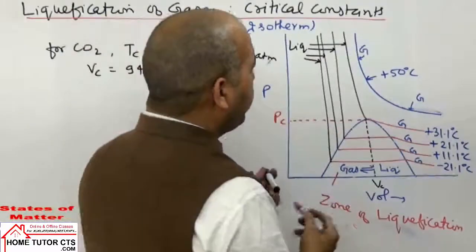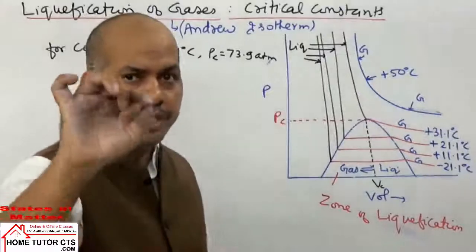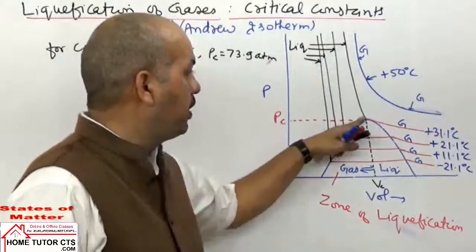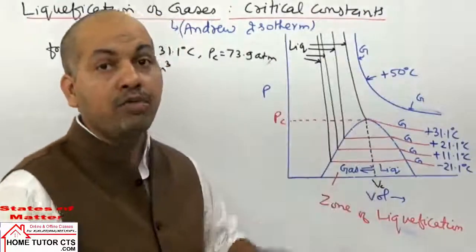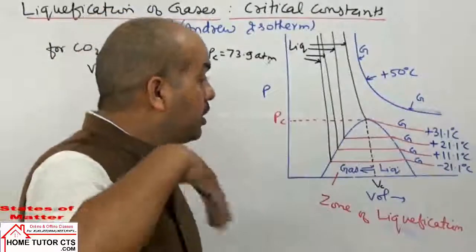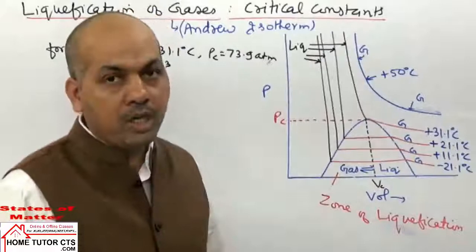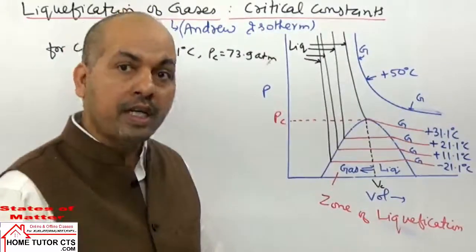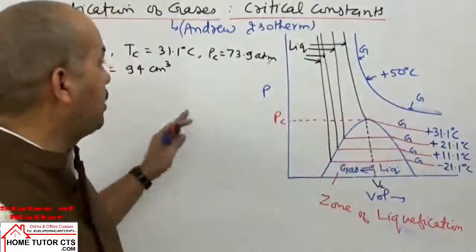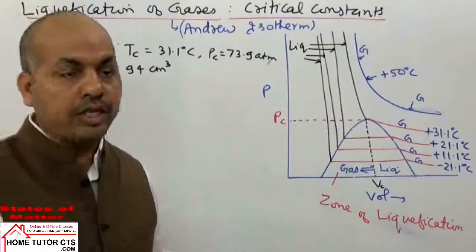For CO2 or for any gas, at the zone of liquefaction where the graph is meeting at just one tip, one point, the pressure required at that point is called critical pressure. The volume occupied by 1 mole of gas in such conditions is called critical volume. After this temperature, you draw any graph, the gas cannot be liquefied. The gas will remain gas. So now you can take the definitions of these terms: critical temperature, critical pressure, and critical volume.